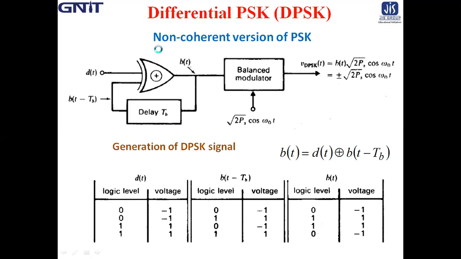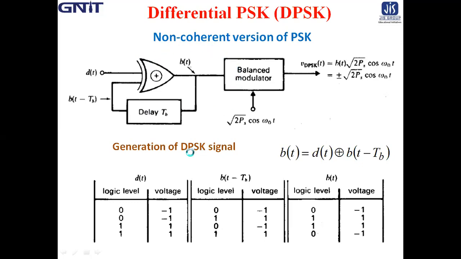So remember that it is a non-coherent version of PSK. DPSK does not need a synchronous or coherent carrier at the demodulator. The input sequence of binary bits is modified such that the next bit depends upon the previous bit. Therefore, in the receiver, the previously received bit is used to detect the present bit.